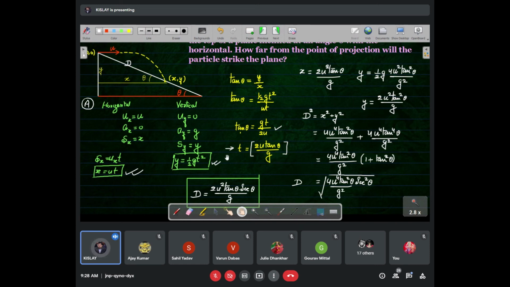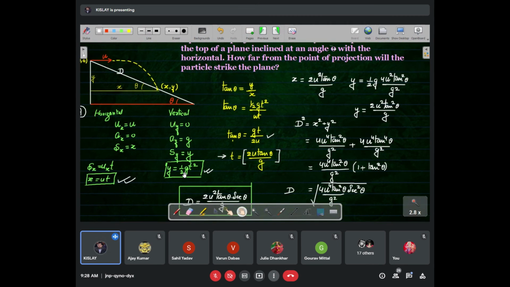Now we have to substitute t in this term, x equal to ut, which is written. I am putting the value of t in this term, and as we put the value of t here, it will be 2u square tan theta upon g, since it is u into t. This will come. Will it come or not? Tell me. Yes sir.